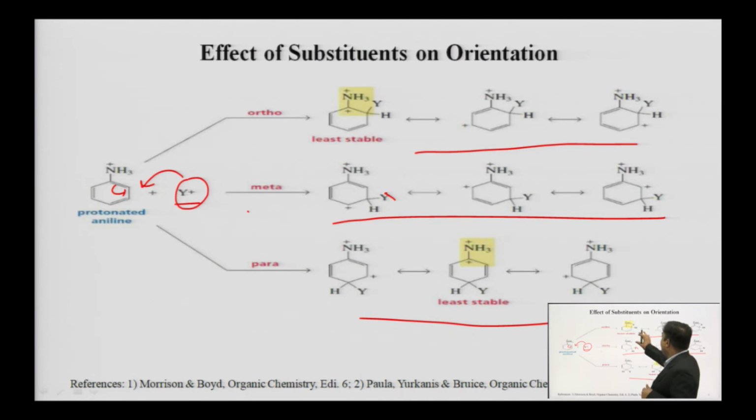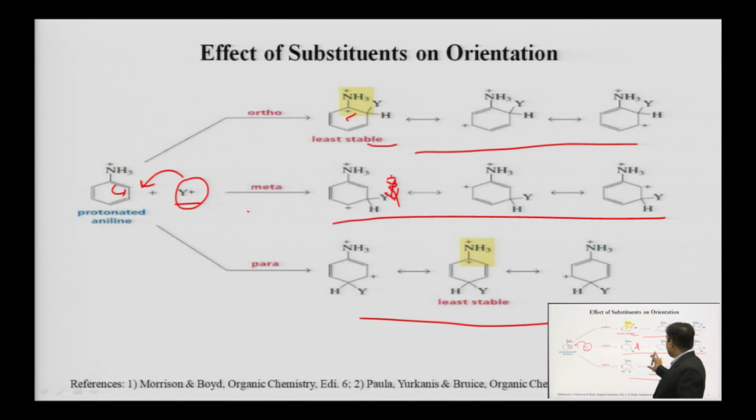First of all we go for the carbocation which is formed by the ortho position attack. You can see that one of the three resonating structures has a positive charge on nitrogen as well as a positive charge on the carbon which is attached to the positively charged nitrogen. So, this particular resonating structure is least stable because both the positive charges will repel each other and stability will get reduced.